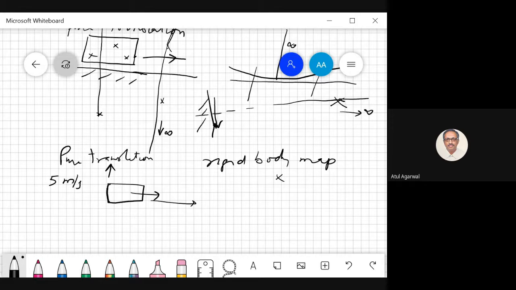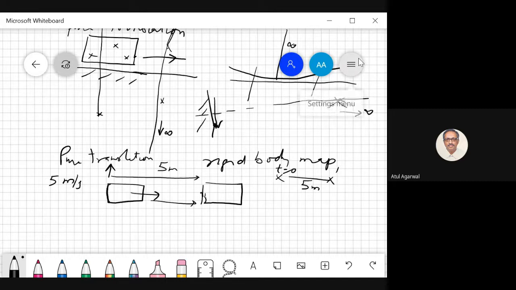So after 1 second, what will happen? This body will travel a distance of 5 meters. It will come 5 meters away. That is the starting point of this body, and it comes to here. And if we say the entire space has the same velocity, then this is some point at time t equal to 0. Now this point will also travel 5 meters in 1 second. So we can talk of some virtual motion of this kind. We can give this motion to the entire space.